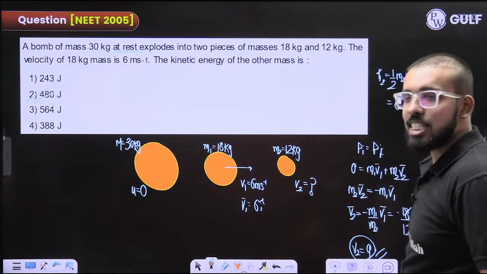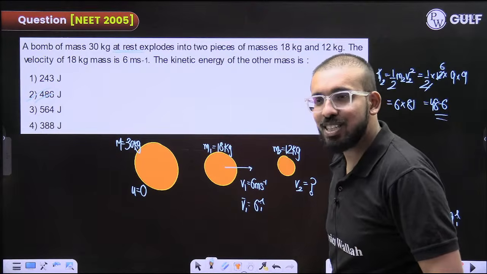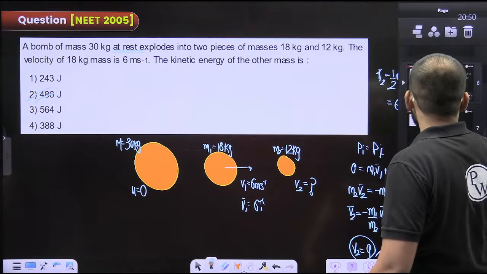Very good, to whosoever is writing in the chat section. By the way, what's your name? This is the spamming name that you had entered. Very good. But what's your actual name?